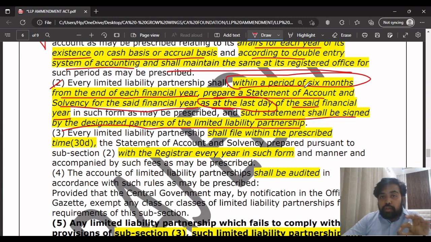So here you have to remember that within every LLP, within a period of 6 months from the end of each financial year, as at the last day of the financial year, they have to prepare a statement of account and solvency for the said financial year, and such statement shall be signed by the designated partners of the limited liability partnership. That is point number 2.